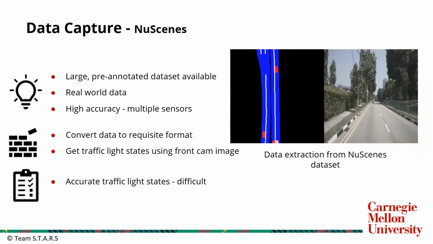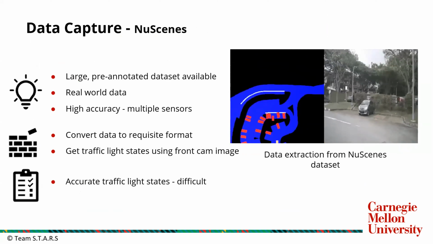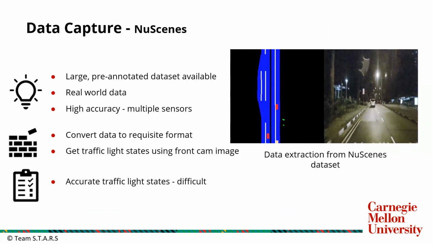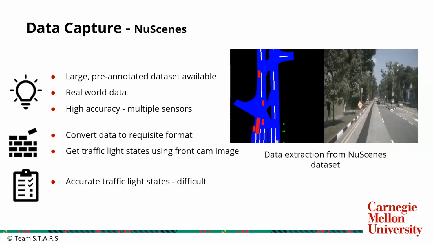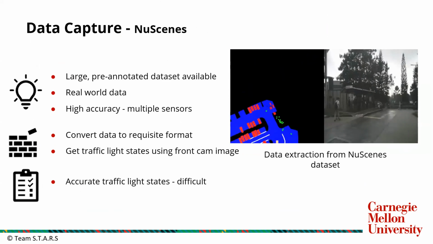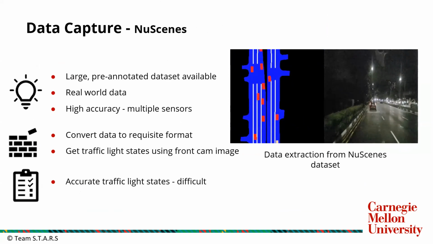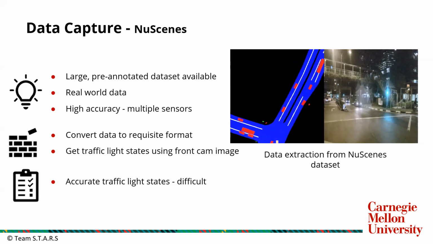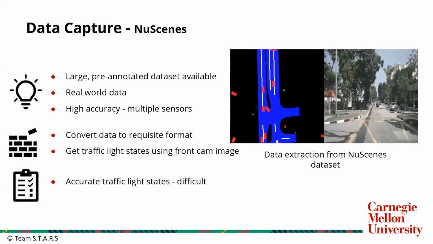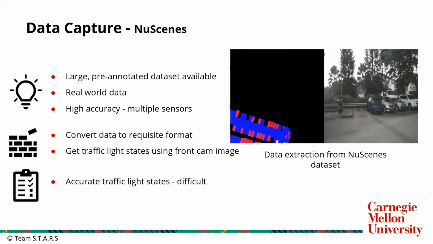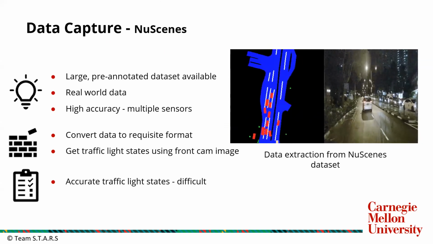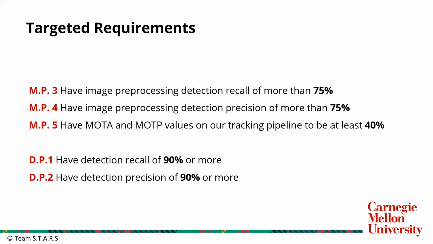Then for open data sets, we explored new scenes, and we were able to extract some relevant information that we'd be needing for the behavior model. So we can bypass the tracking and detection pipeline if we extract the data. The challenge here, obviously, is that some of the information is not directly available. We will have to process it. For example, traffic light states, we have to process for new things. I'll move to the next data processing subsystem.